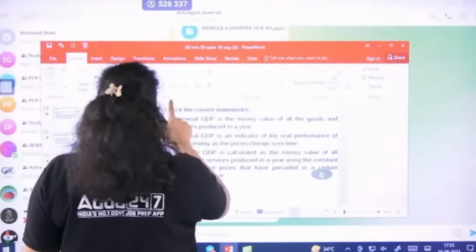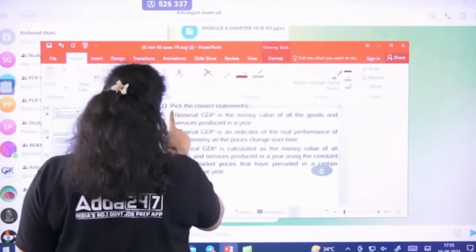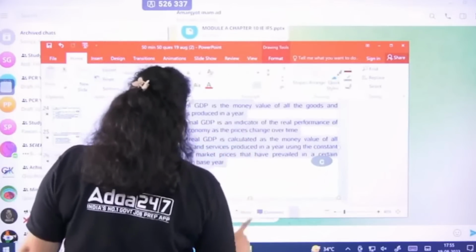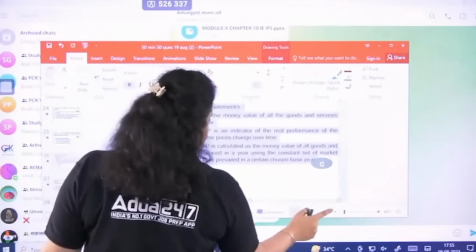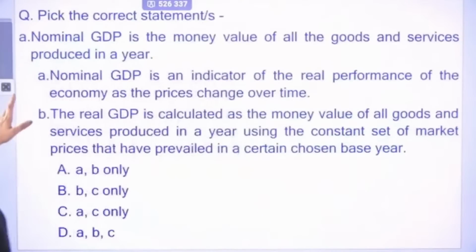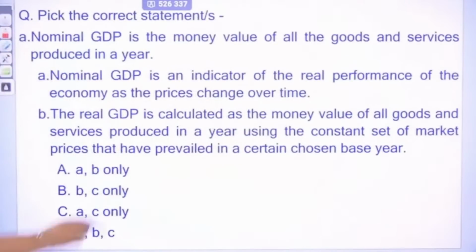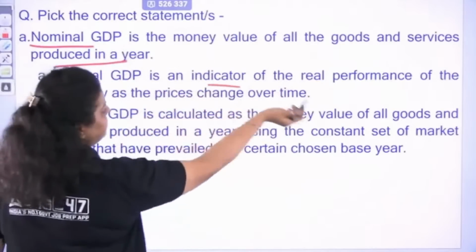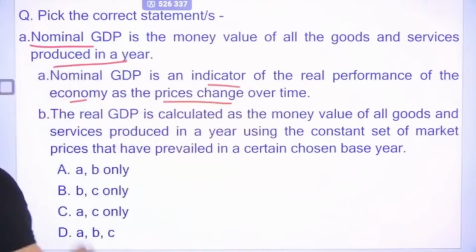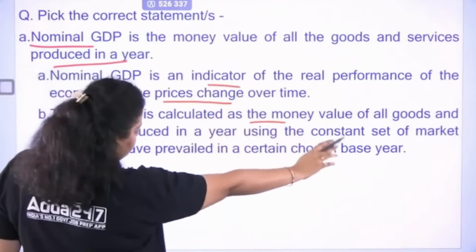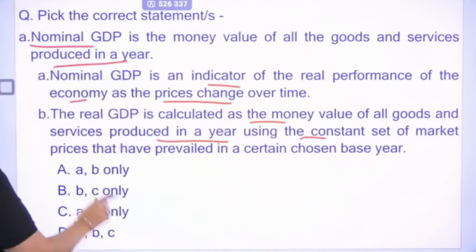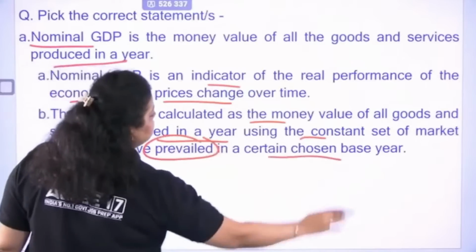Next we have, you have to pick the correct statement here about nominal and real GDP. First is saying nominal GDP is the money value of all goods and services produced in a year. Second, nominal GDP is an indicator of the real performance of the economy as the price changes over time. Third, real GDP is calculated as the money value of all goods and services produced in a year using the constant set of market prices that have prevailed in a certain chosen base year.